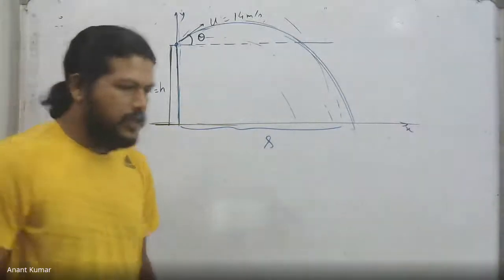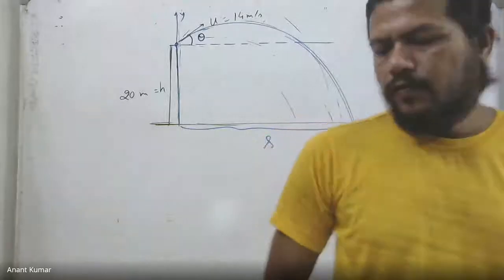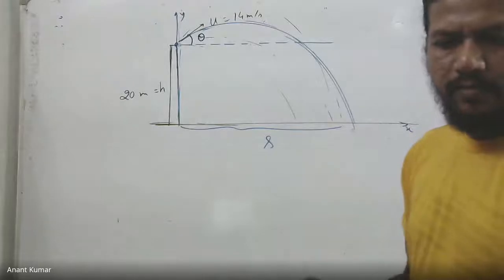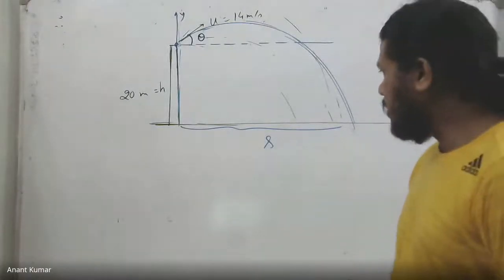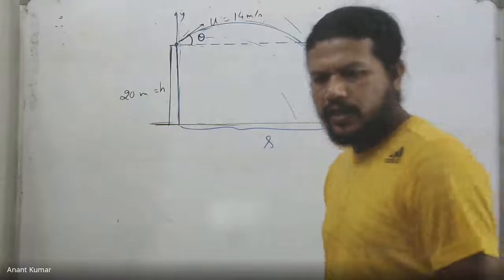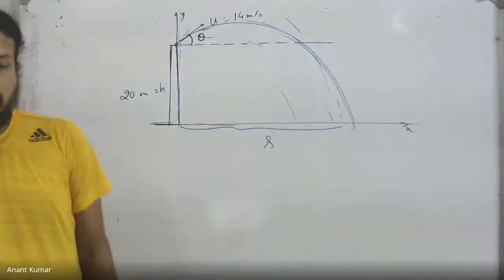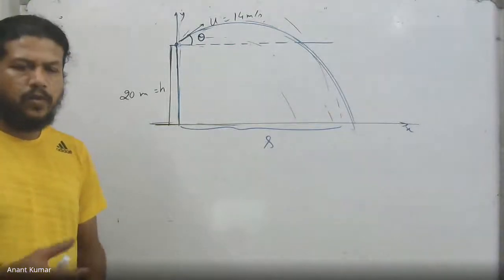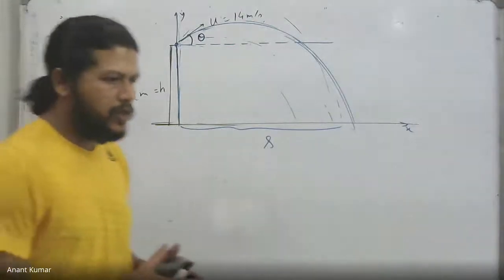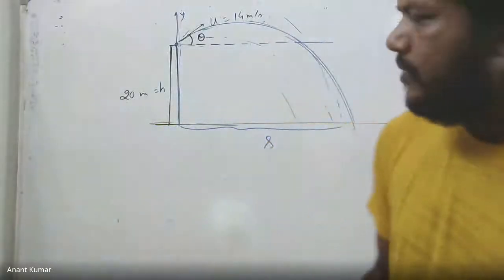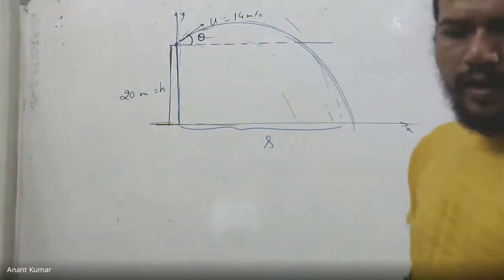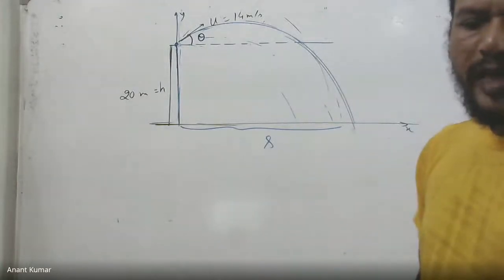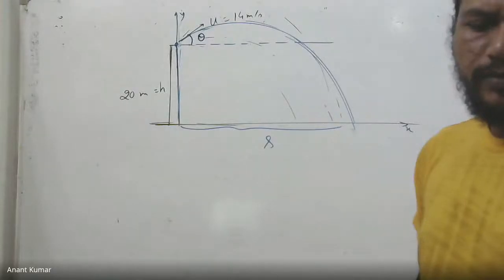What I was saying is you first write down the X and the Y motion separately, eliminate T, the time, to get an equation relating S and something in theta. Then convert that equation into a quadratic in tan theta, and use the fact that this quadratic must have real roots, so the discriminant needs to be positive, and that will give us a condition on S.